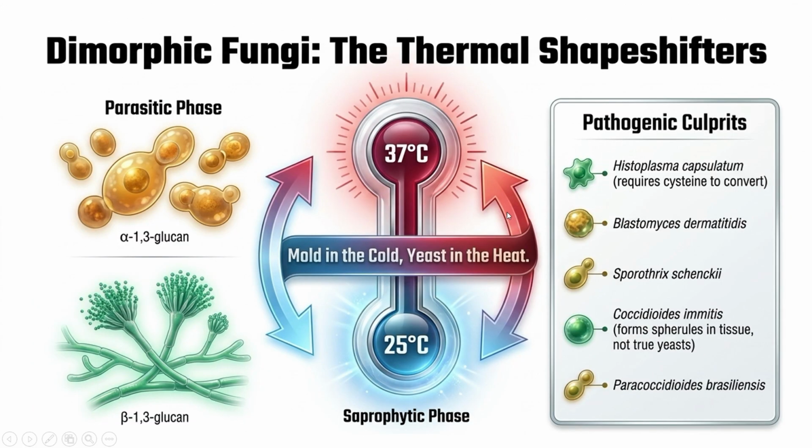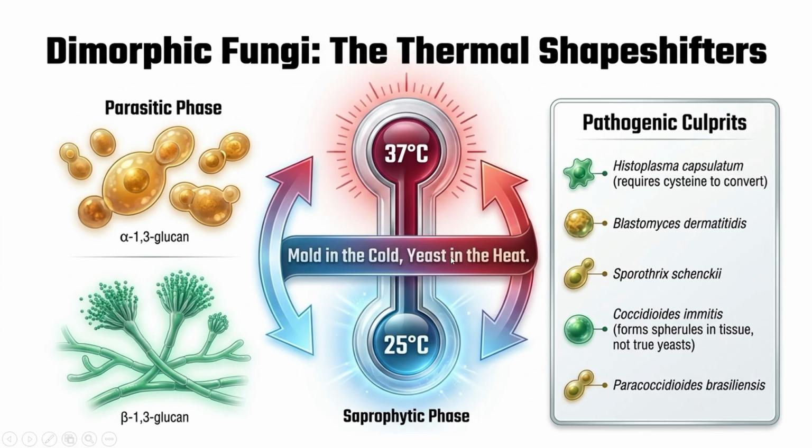Now let's talk about dimorphic fungi. Some fungi can exist in two different forms depending on temperature. These are called dimorphic fungi. Around 25 degrees Celsius, in the environment, the mold form appears, and around 37 degrees Celsius, the yeast form. The easiest way to remember this is: mold in the cold, yeast in the heat.